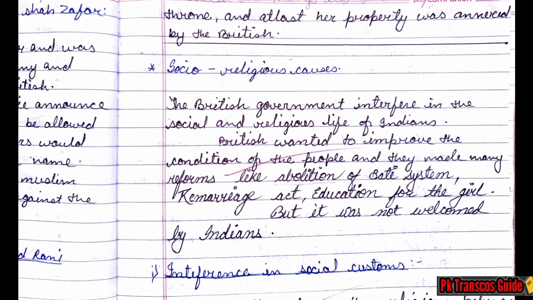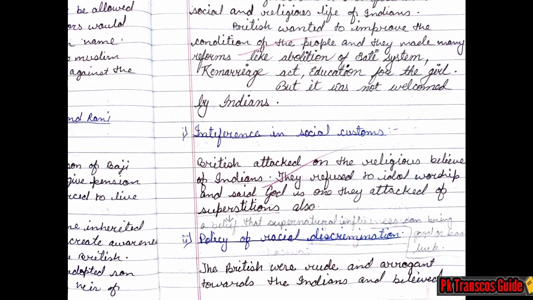Now it contains several subtopics. The first one is interference in social customs. British attacked the religious belief of Indians. They refused to idol worship and said God is one. They attacked superstitions also.